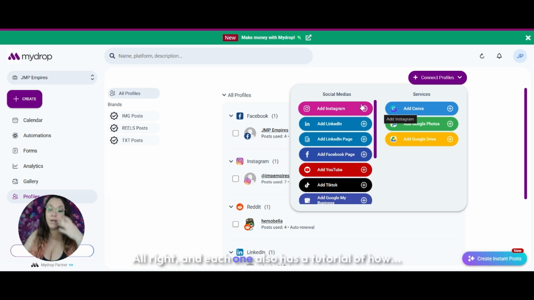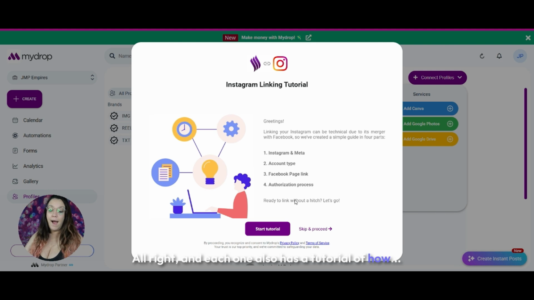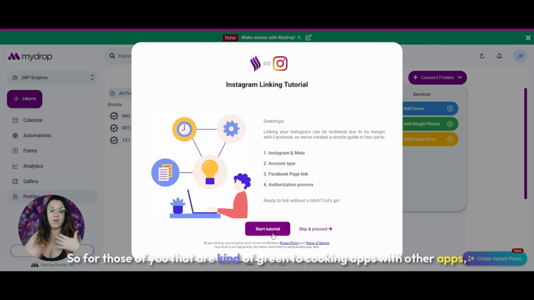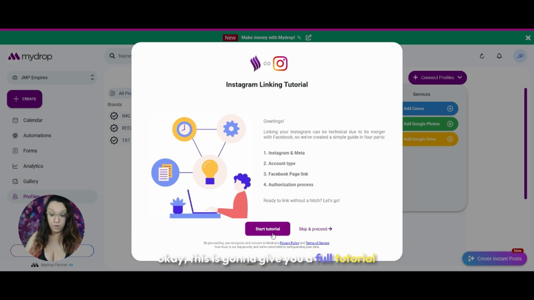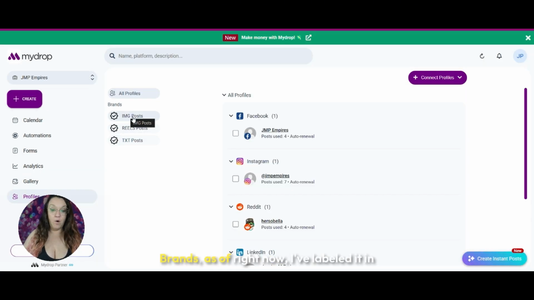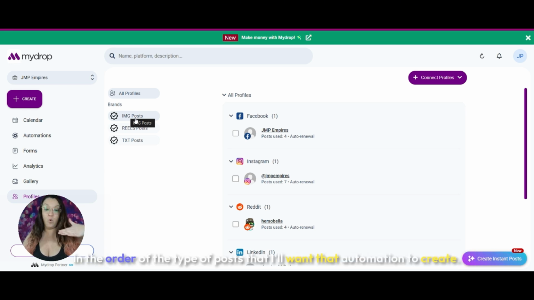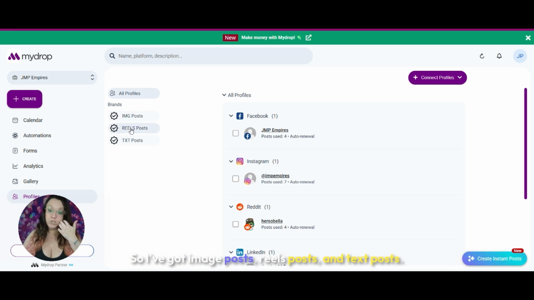And each one also has a tutorial of how to set it up. So for those of you that are kind of green to hooking apps with other apps, okay, this is going to give you a full tutorial that you can watch and tell you exactly how you're going to do it, or you can skip that and proceed to connecting it. Brands, as of right now, I've labeled it in the order of the type of post that I'll want that automation to create. So I've got image posts, reels posts, and text posts. Okay.